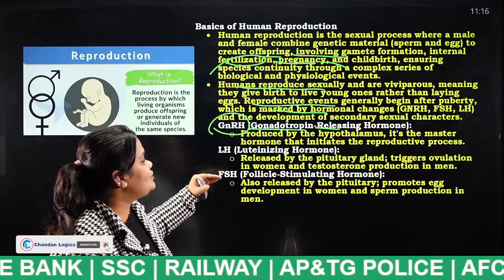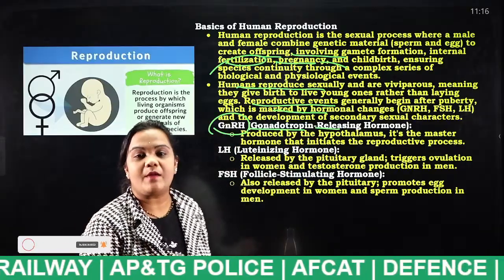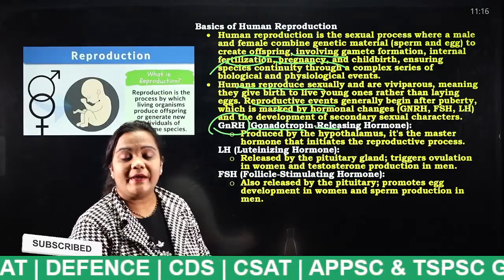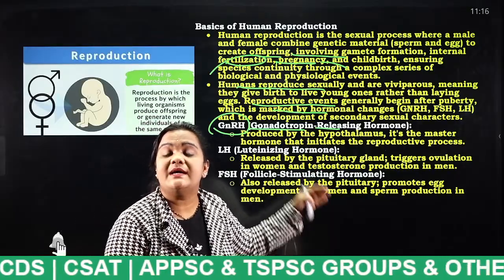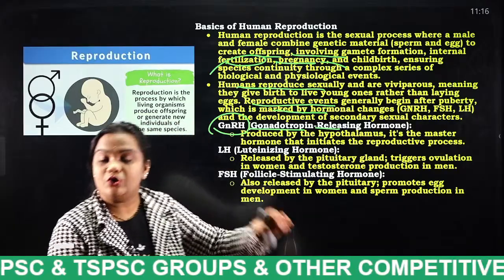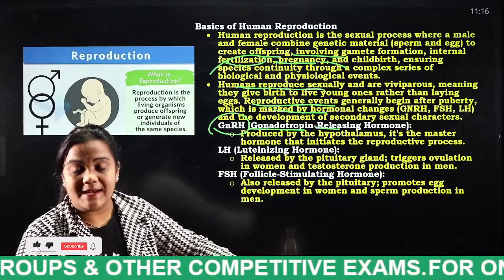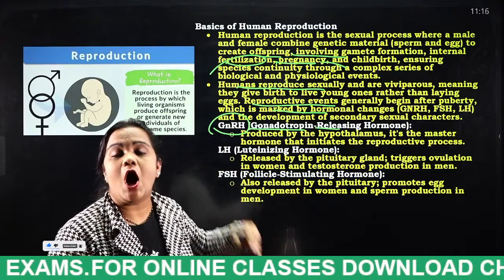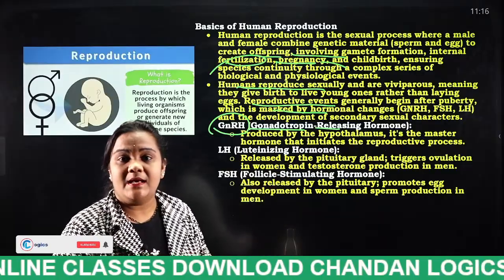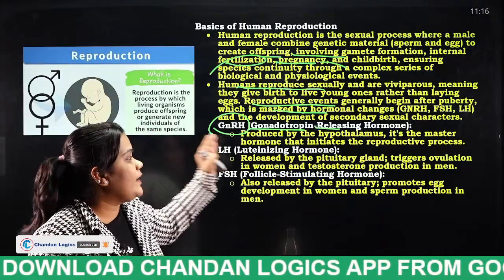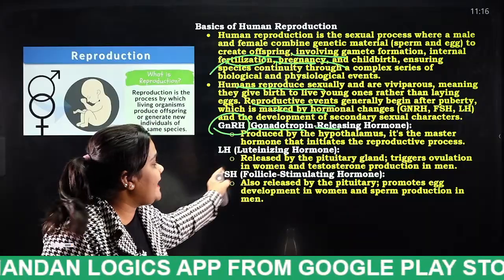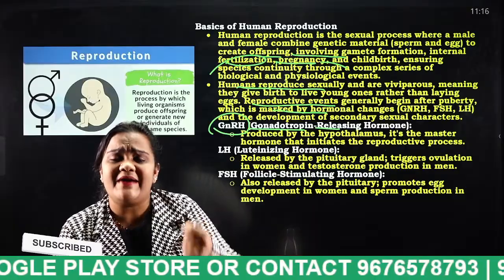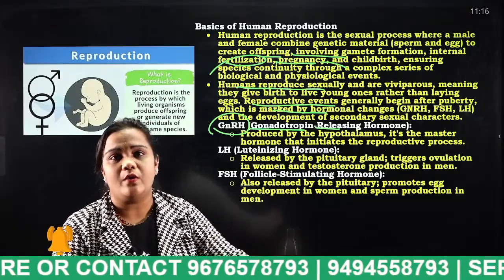What are those, students? Gonadotropin releasing hormone, luteinizing hormone, and follicle stimulating hormone. These are the different hormones involved in the reproductive system. One is GnRH, gonadotropin releasing hormone, then luteinizing hormone, and finally FSH. So what is the function of each hormone? We are now going to discuss.